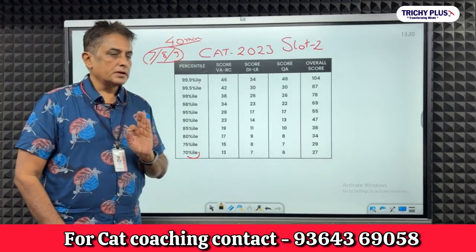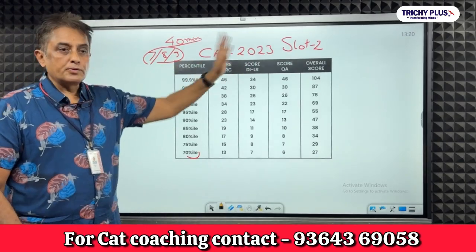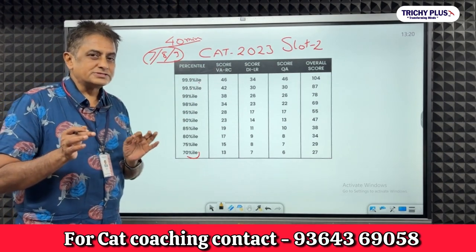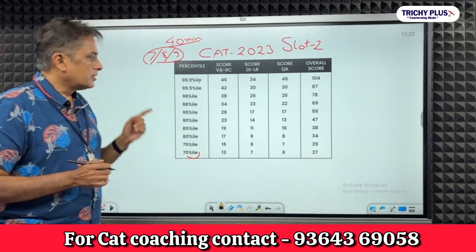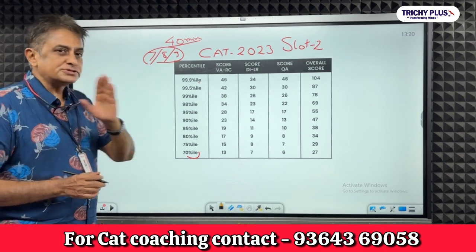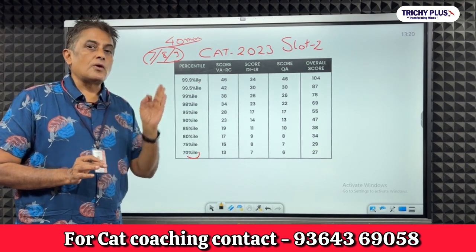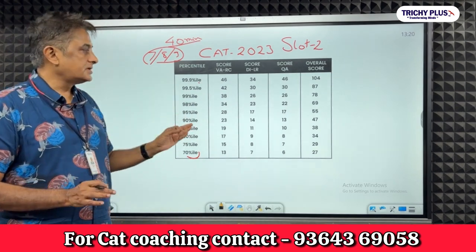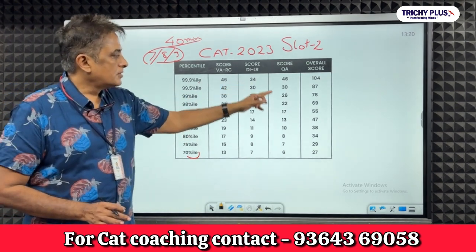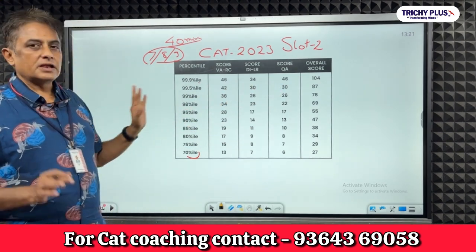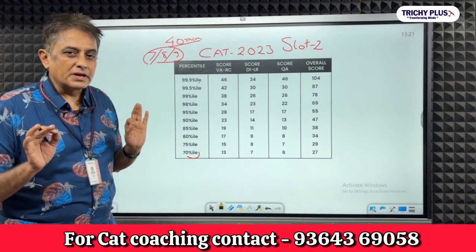Last week you saw that in CAT 2023 slot 2, we selected about 9 or 10 questions and answered them. Now why did we do that? Suppose you answer 10 questions, you pick the correct questions and you answer all of them correctly. 10 into 3 is 30 marks. Now just imagine you get 30 marks, your percentile is 99.5. So only pick and choose.